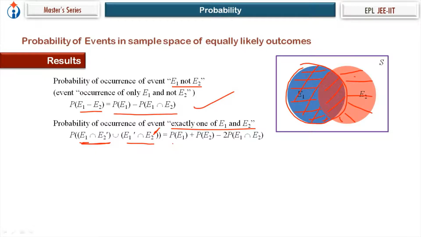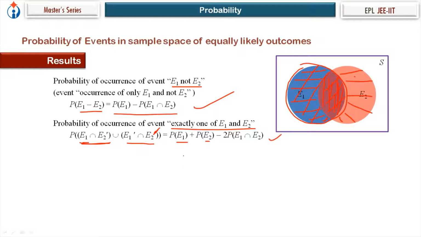So that is equal to n of E1 plus n of E2 minus 2 times n of E1 intersection E2. This region is not required at all. One time it is in E1, one time it is in E2, so it is added twice here. So we don't need it at all. So two times we subtract and divide by n of S, we get this result.